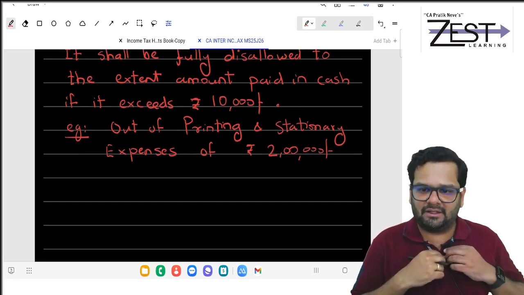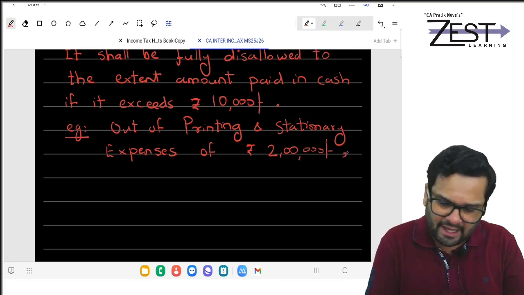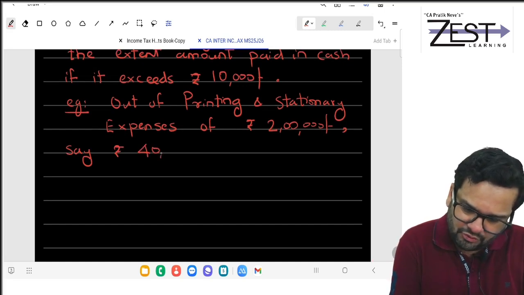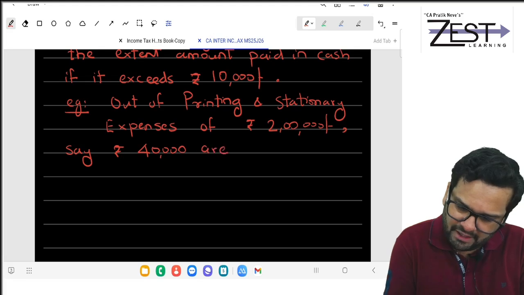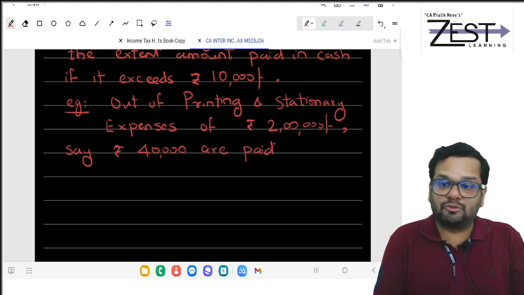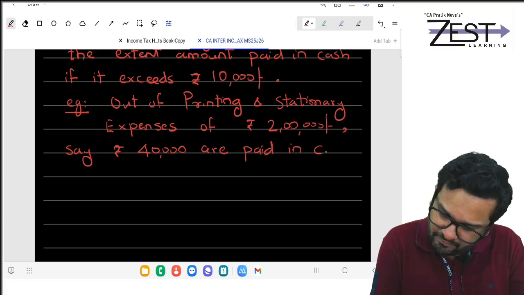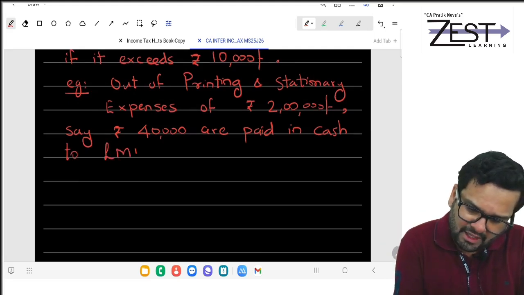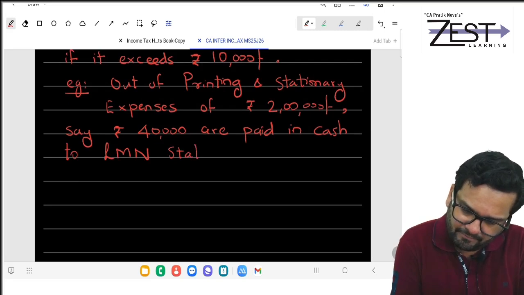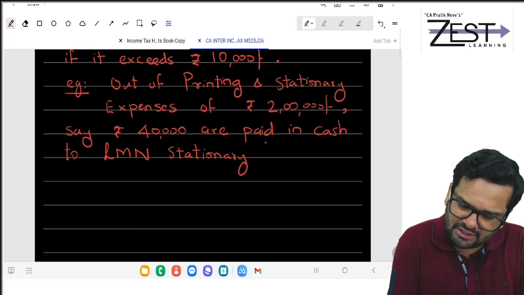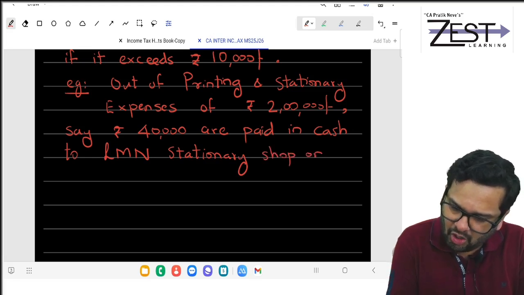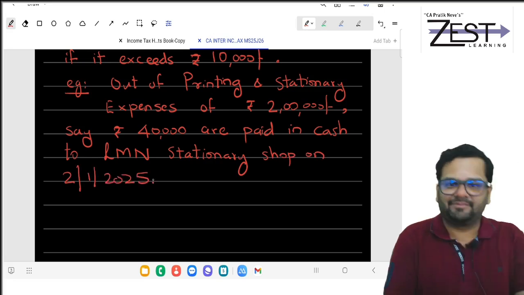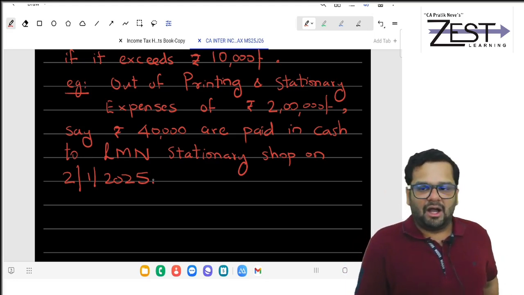Out of this, say rupees 40,000 are paid in cash to LMN stationery shop on 2nd January 2025. Then what will happen? How much will be disallowed?